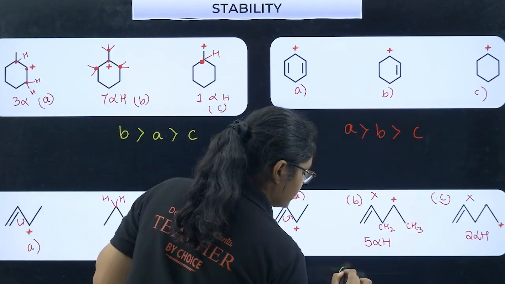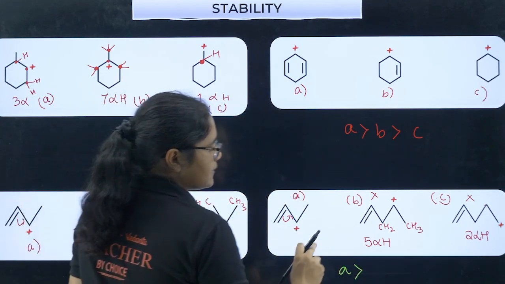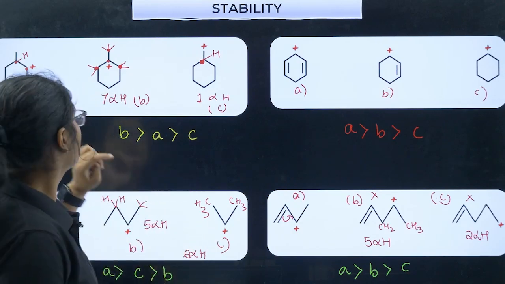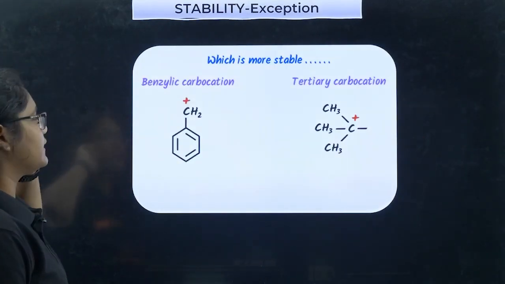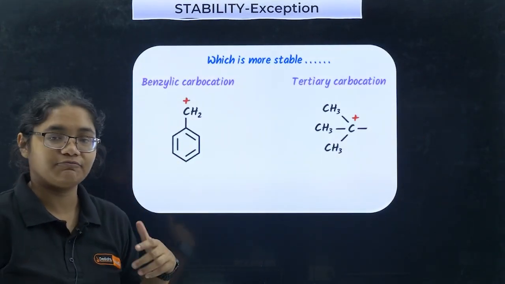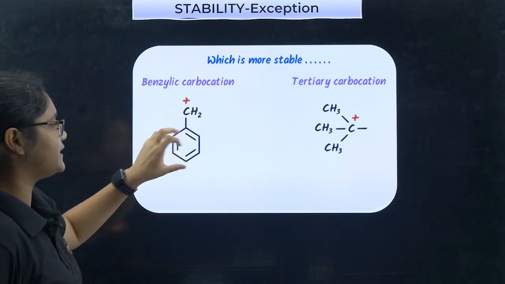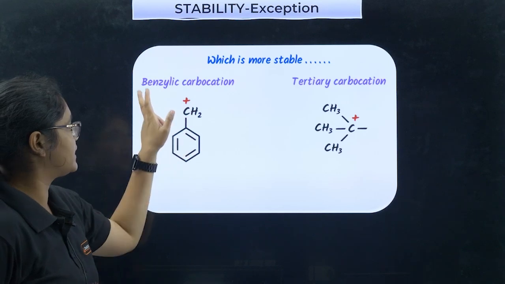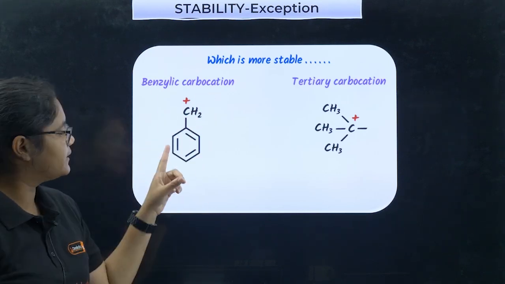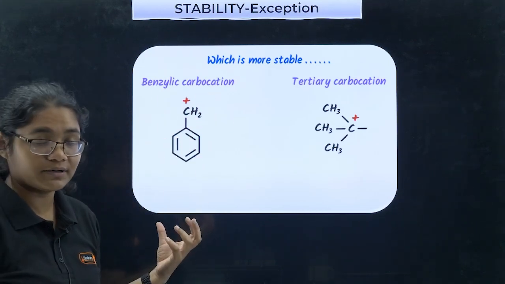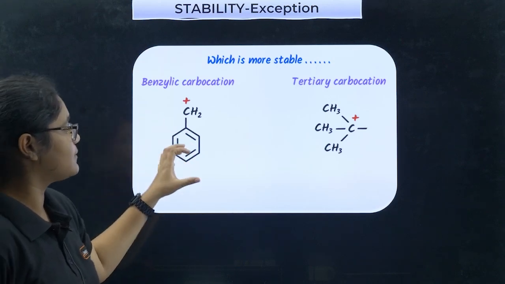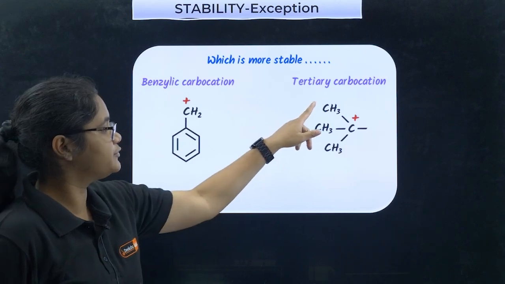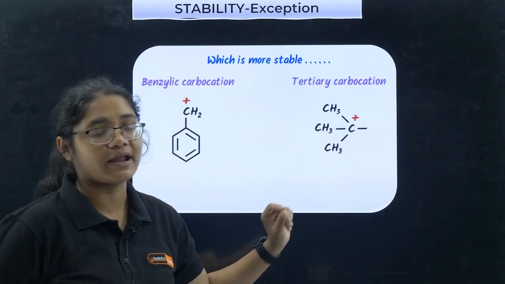You see A is the order because of resonance, then we have B, then we have C. Next we will have one exception here for resonance. You see this is benzyl carbocation, double bond, single bond, positive charge, right? This type of carbocation is called benzylic carbocation. Here resonance is there, so that should be more stable, but resonance stabilized carbocation is also less stable than tertiary carbocation. Why? Because you can see we can have 9 alpha hydrogens here.